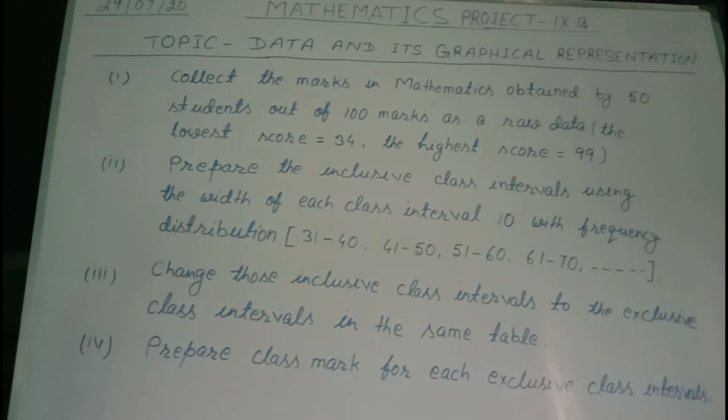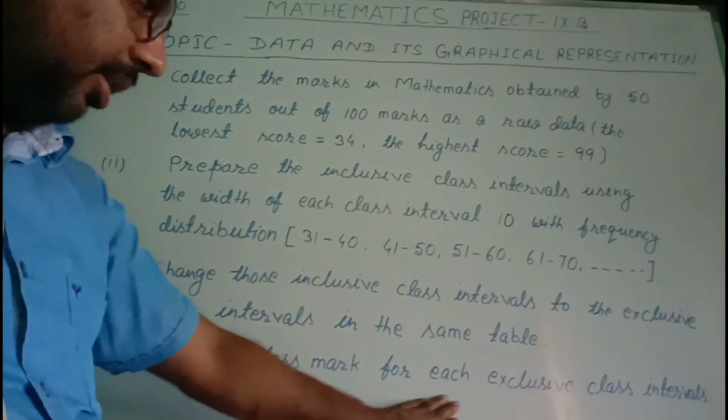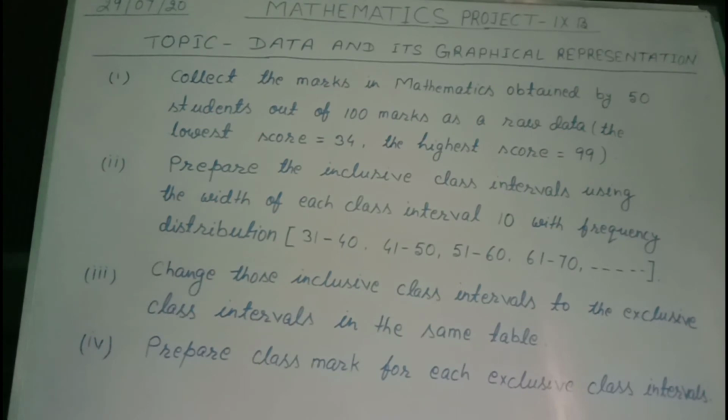Follow that rule to change all these inclusive class intervals to exclusive class intervals, and prepare the class mark for each exclusive class interval. So Roman number 2, 3, and 4, these 3 points should be done in the same page and in the same table.